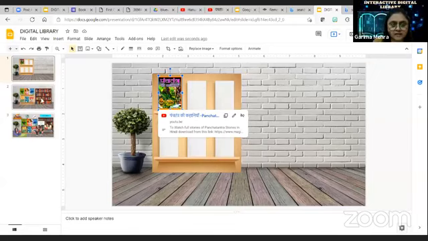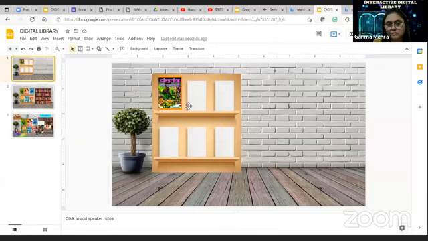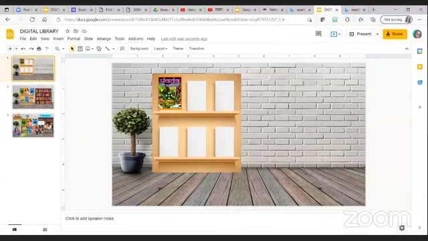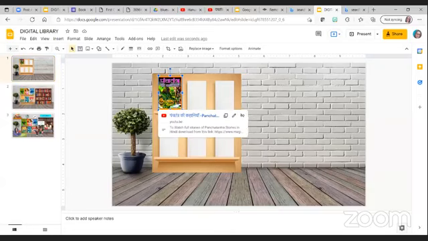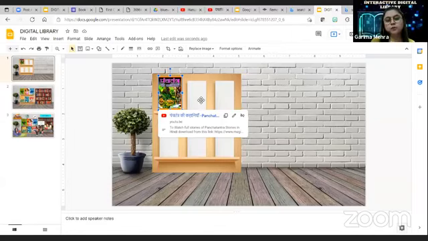I hope you are understanding. Any inputs? Shipra ma'am has just shared one question: if we want to choose books class-wise, reference books and storybooks on different slides, how can we link them? If you want books on different subjects, then you have to search for them on Google. It's your choice whether you want to download it as a PDF, or want a link or a video. Then you can make a cover page of it and link it.